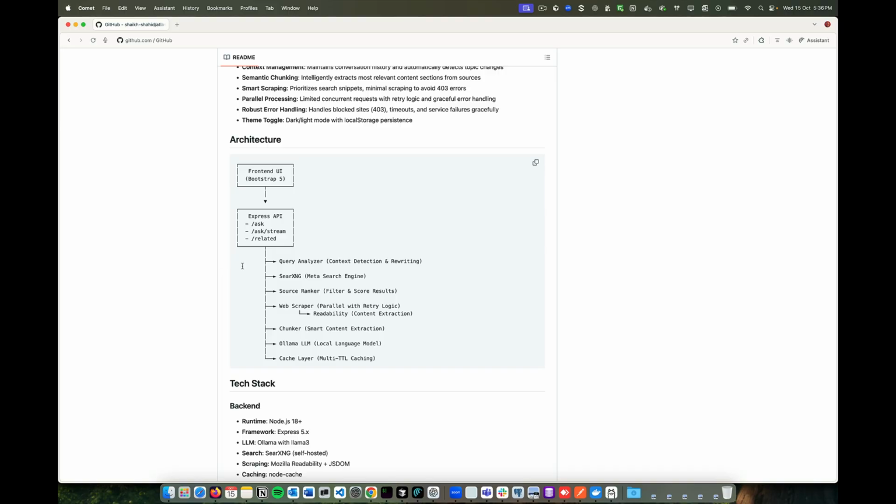But in a nutshell, what it does: we have a front end that queries, and we have multiple steps. It's like a multi-agent architecture where you have different small agents that do different jobs. So we analyze the queries, we rewrite the queries, we detect the context from the old queries to a new query. We scrape the web, get the data, and then perform our RAG-based step. And we also have a very small cache layer, but it doesn't require anything complex.